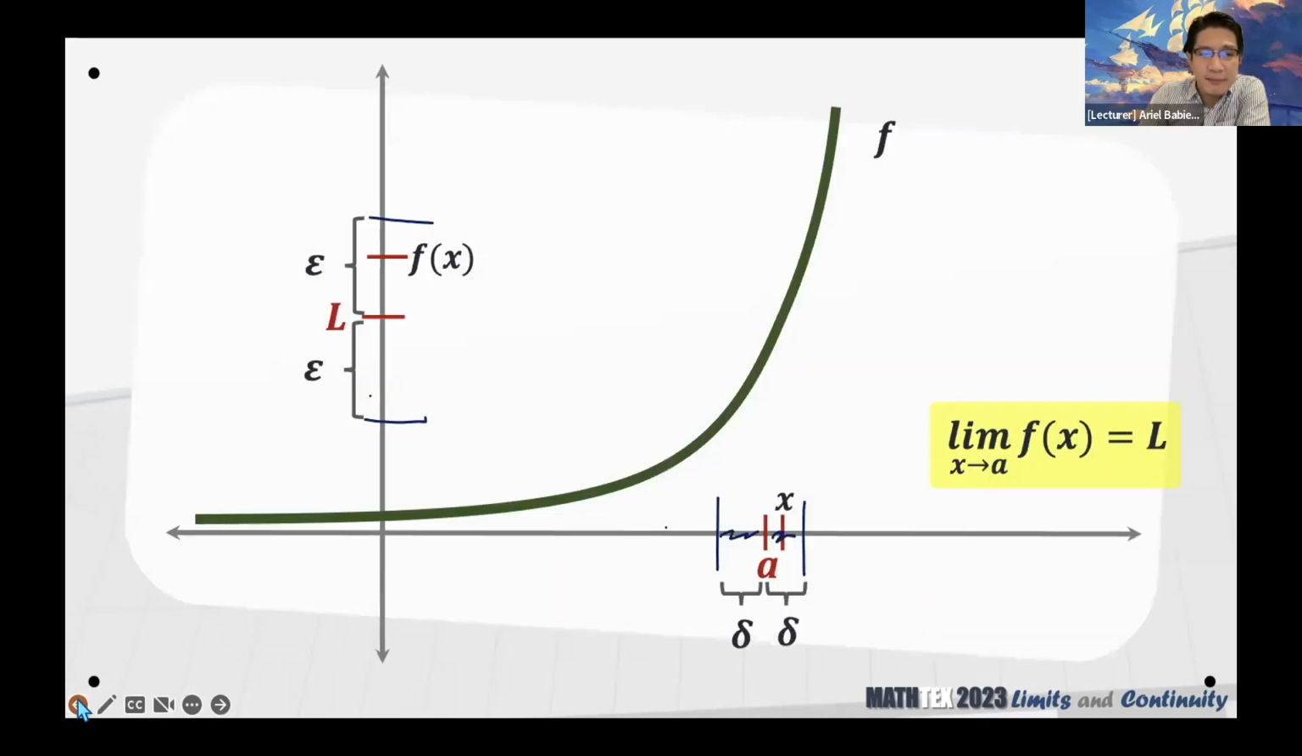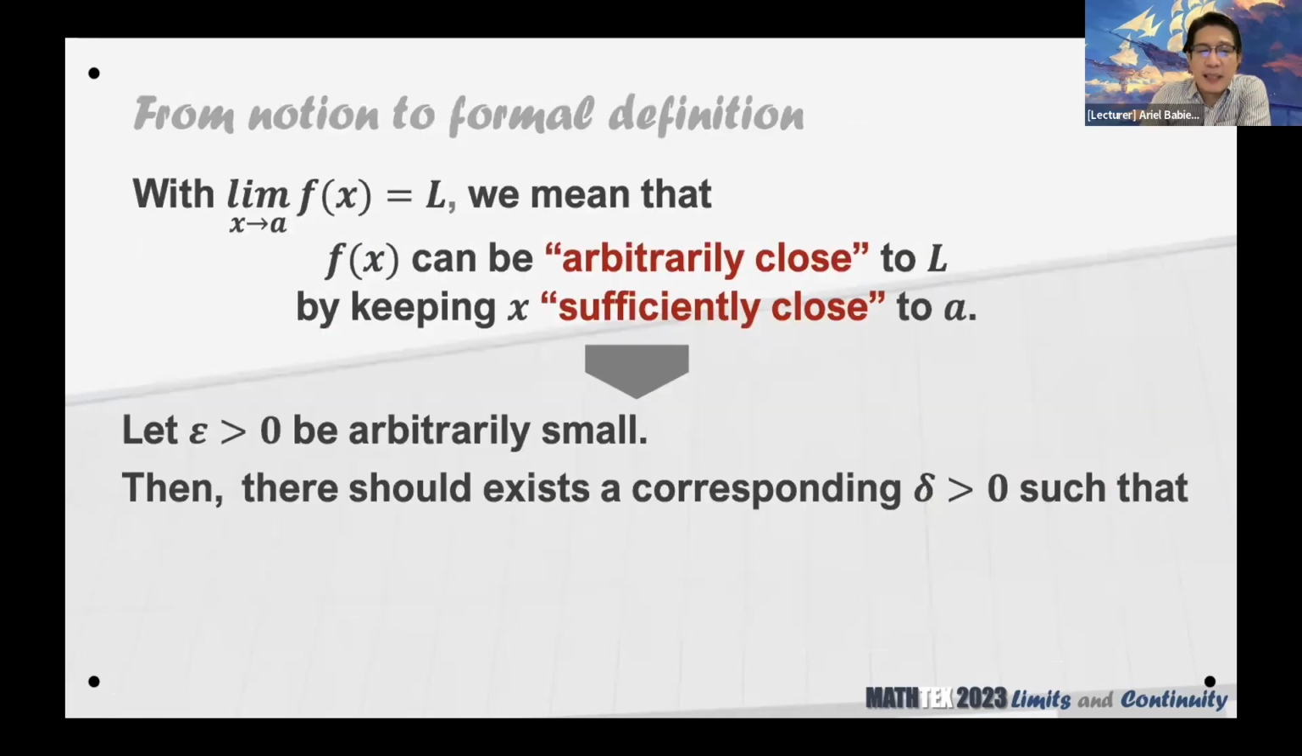Going back, ito po uli yun. Gusto nating mangyari, yung mga function values natin will just be around this, within epsilon distance. Correspondingly, the x's will be within delta distance from A. Okay? So we want to choose epsilon arbitrarily small. Then we can find an appropriate delta that will represent the distance from A.